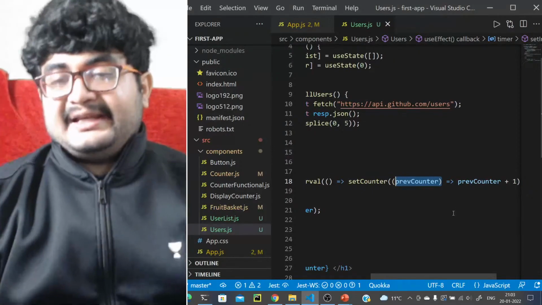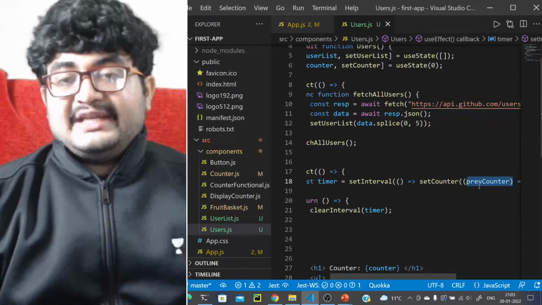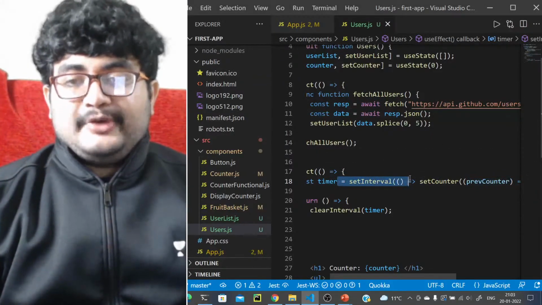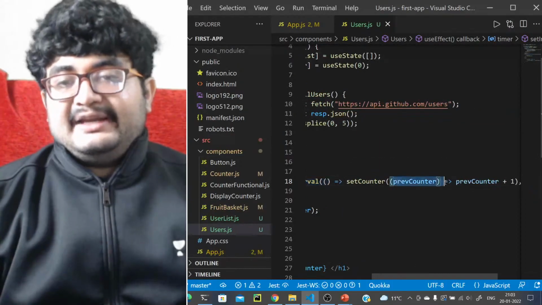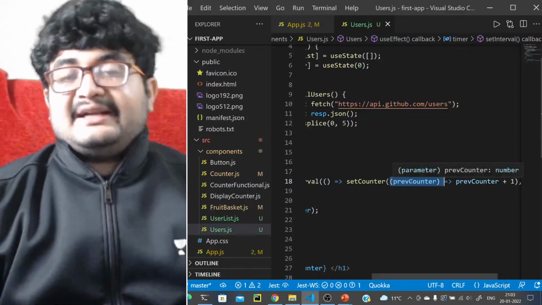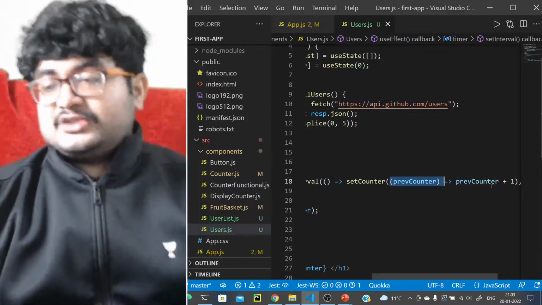We should not directly take the current value of the state, otherwise it will read the current value only once. See, this is attached to the window, so it will set this function only the first time. In the next run it will just get the counter as the first value it had got, which was 0. So it will always just do 0 plus 1.